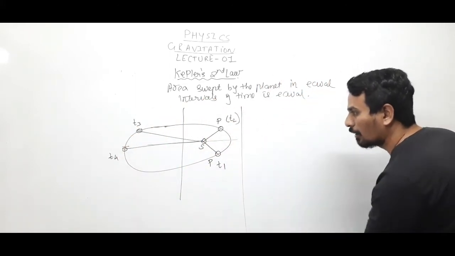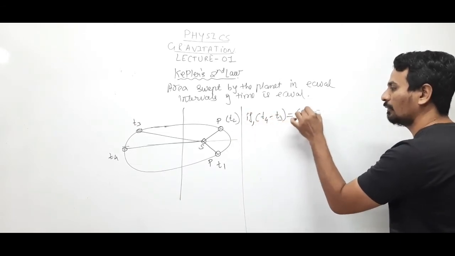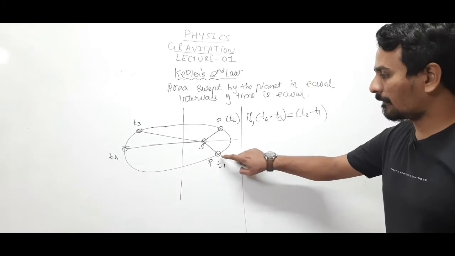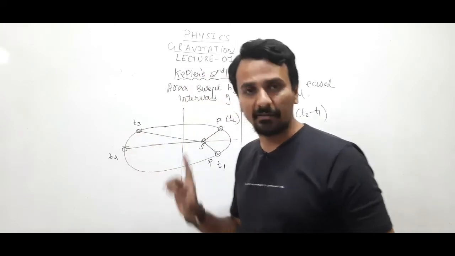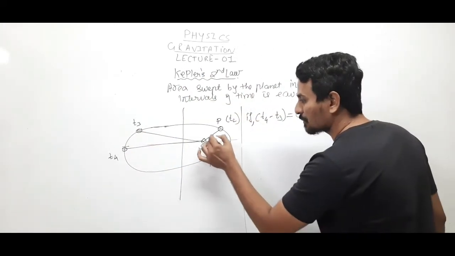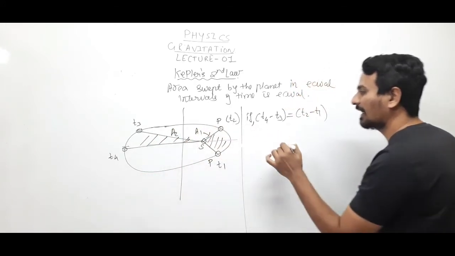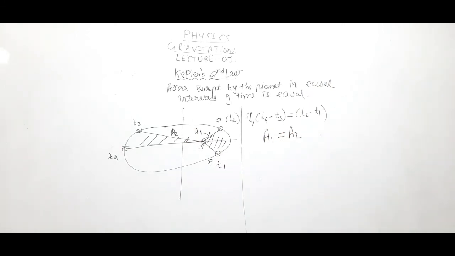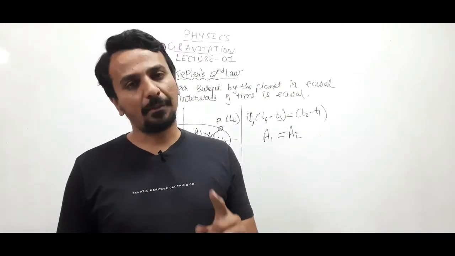So according to Kepler's second law, if t4 minus t3 equals t2 minus t1, make it clear, if the time interval is the same, that means if the planet takes 10 seconds from t1 to this point, and here also the planet is taking 10 seconds, only then the area swept by the planet will be equal. Let this area be a2 and this area be a1, then we can say that a1 equals a2. Clear? That means the planet sweeps equal area in equal intervals of time, or if time is equal, then only the area covered by the planet will be the same.